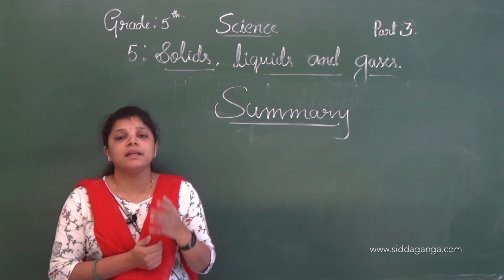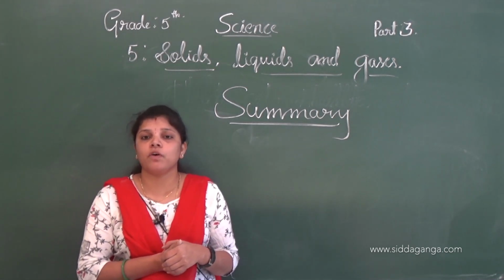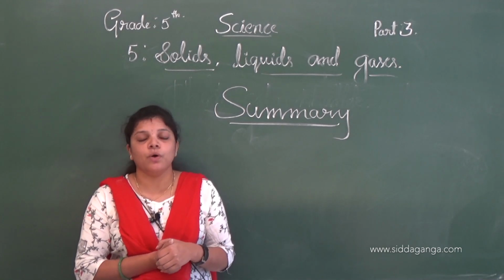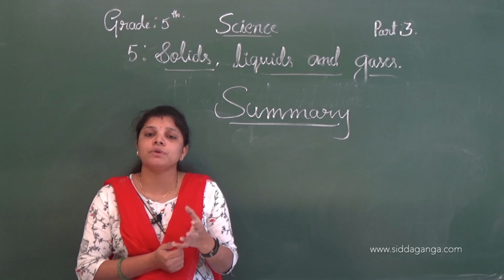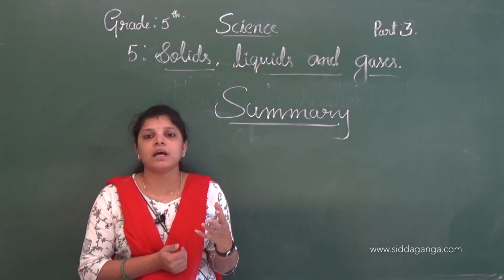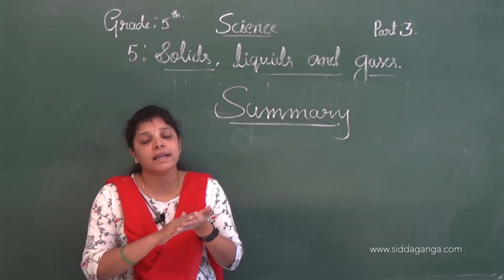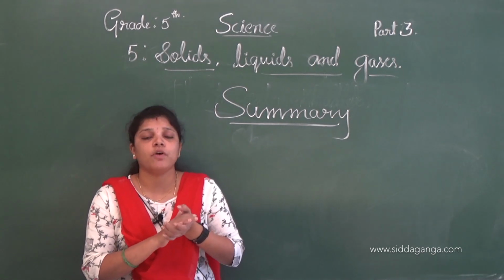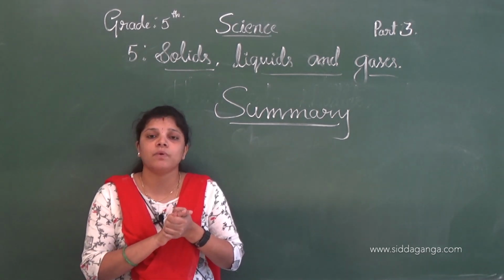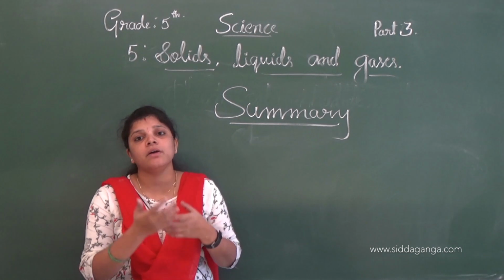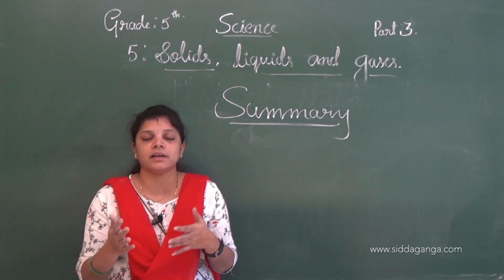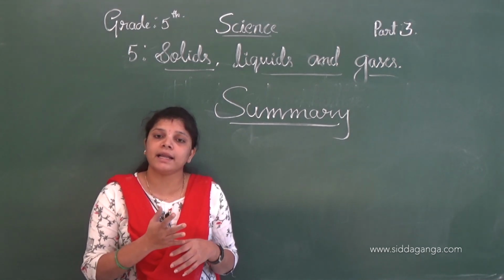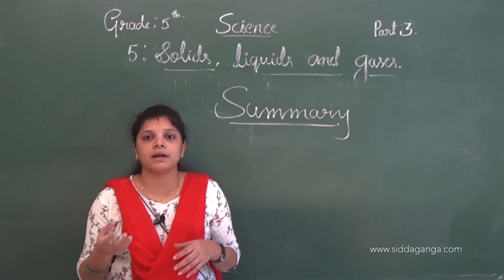Why? Because a new form of substance is formed in a chemical change. Okay, for example, iron. See, when we expose iron to moist air, see what happens, a new reddish brown substance is formed on the surface of iron. See why? Because it's exposed to air. It's a chemical change. It's rusting. We cannot get iron again from this reddish brown substance.